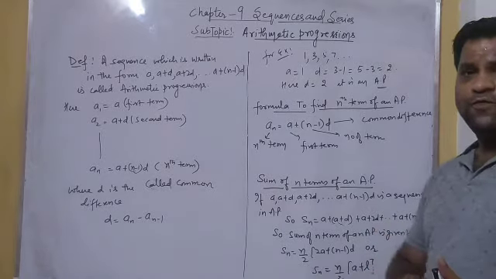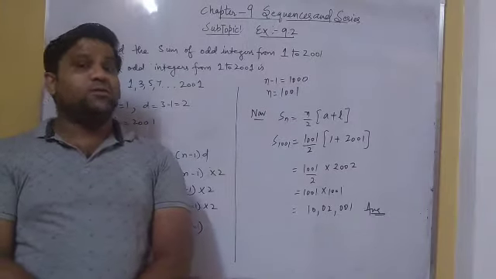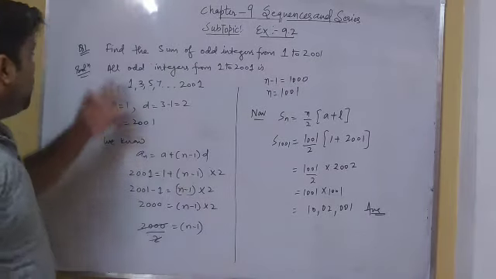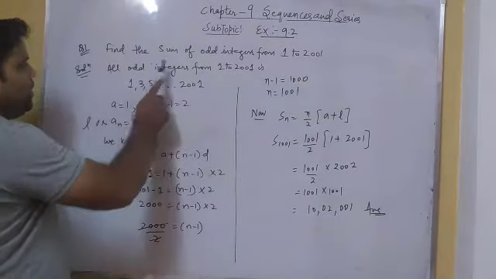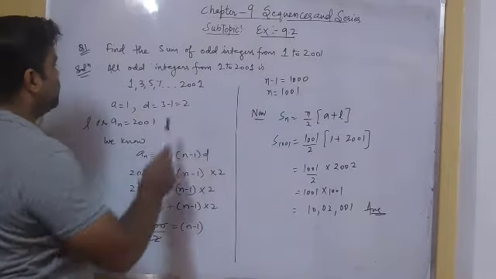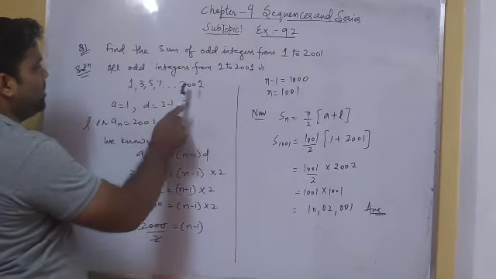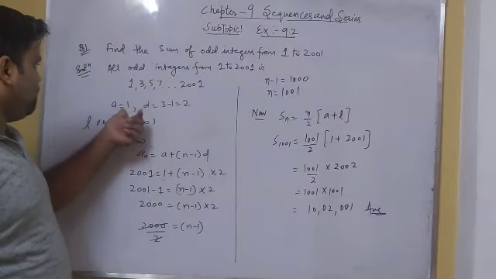Here this is the concept of arithmetic progression which we have started, exercise 9.2, which is based on the concept of arithmetic progressions. Here we have to find the sum of all integers from 1 to 2001. Here we have a sequence of odd integers which start with 1 and end with 2001. So we have this sequence. Here first term is 1.